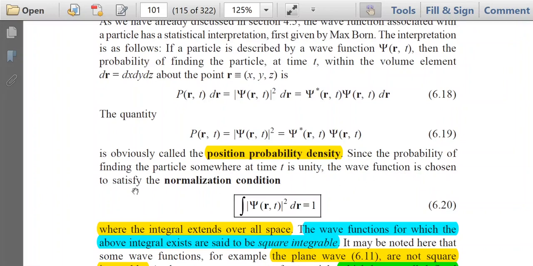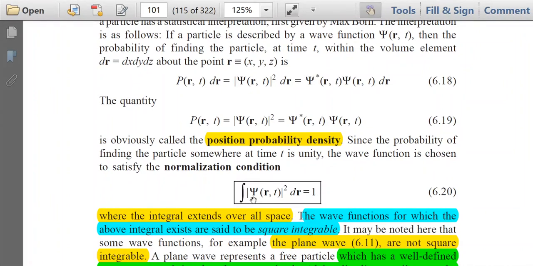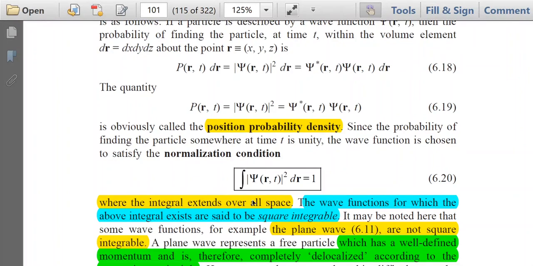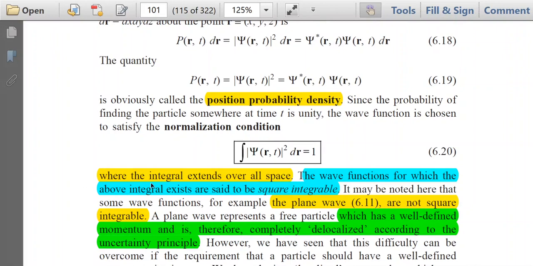The wave function is chosen to satisfy the normalization condition. That is, integration of mod of psi(r,t) squared dr equals 1. Total probability in that space must be 1. The total probability of finding the particle in some particular place at time t is unity, where the integral extends over all space. All space means the total space that we are considering, in which the particle is located. So that is why we are saying that the integral extends over all space.